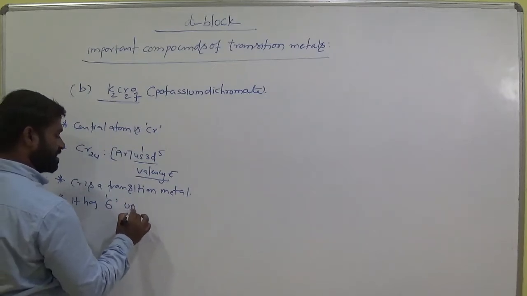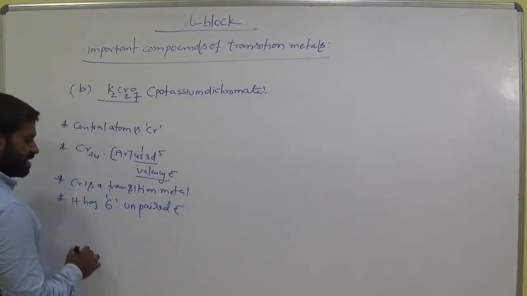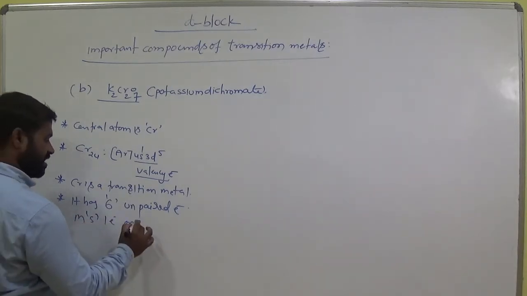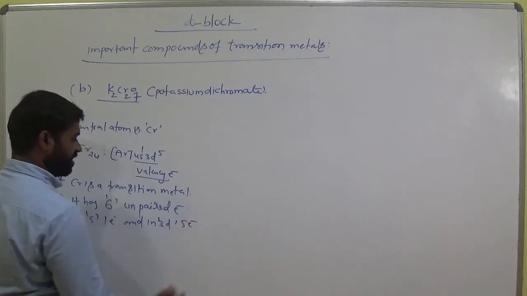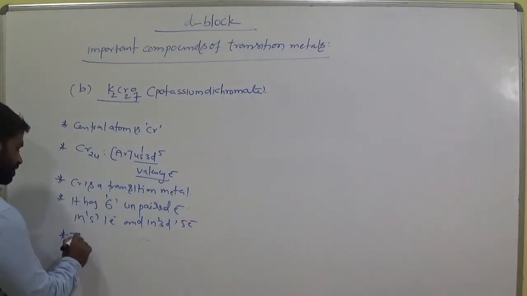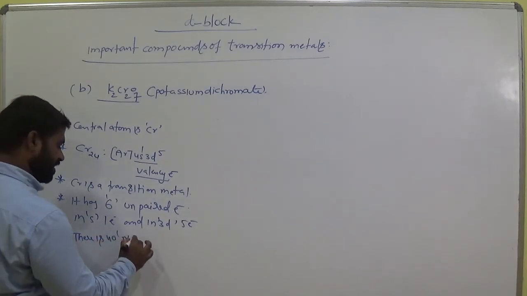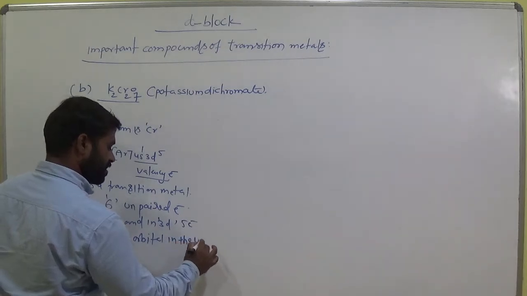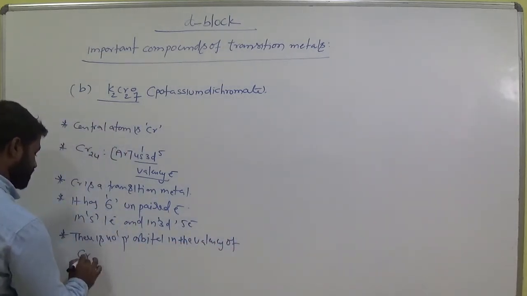It has six unpaired electrons, am I right? In 4s, 1 electron, and in 3d, 5 electrons. Totally 6 electrons. So there is no p orbital in the valency of chromium, am I right?